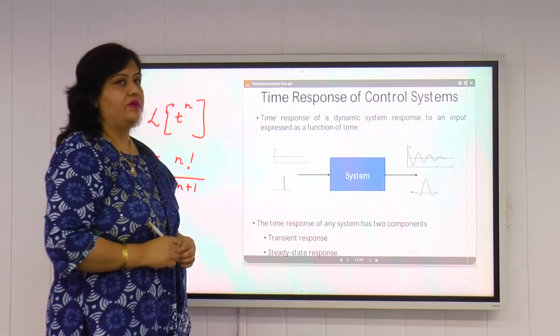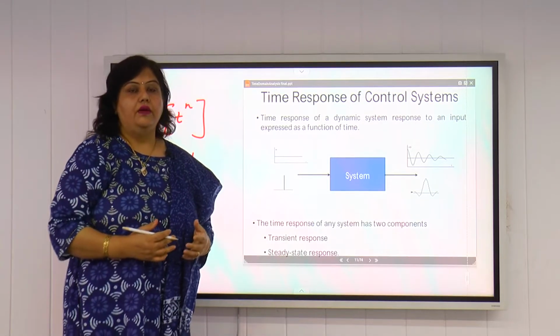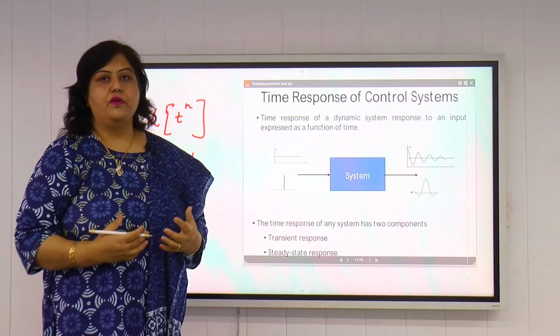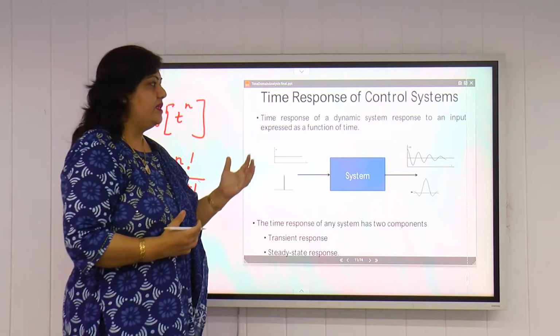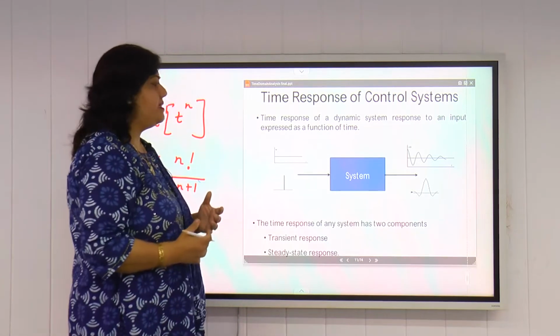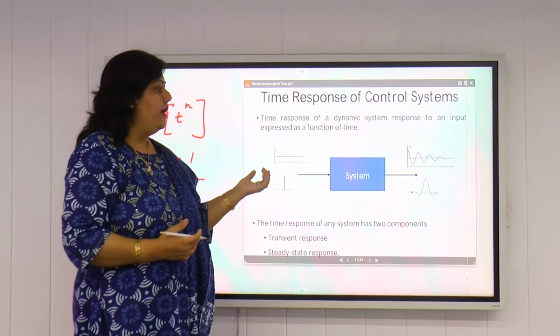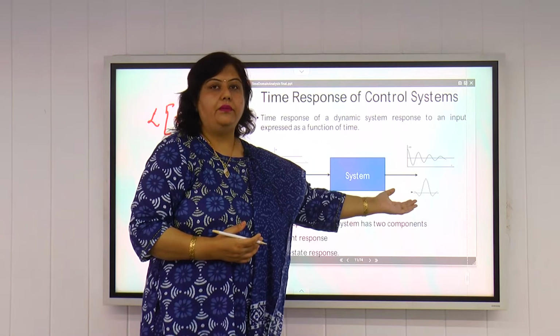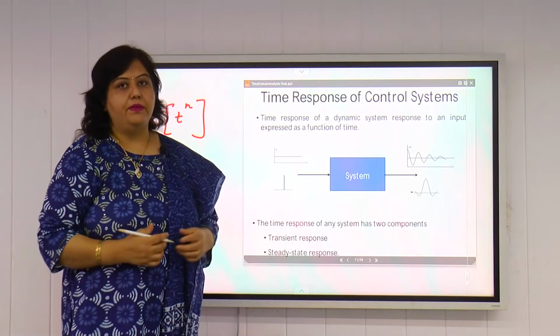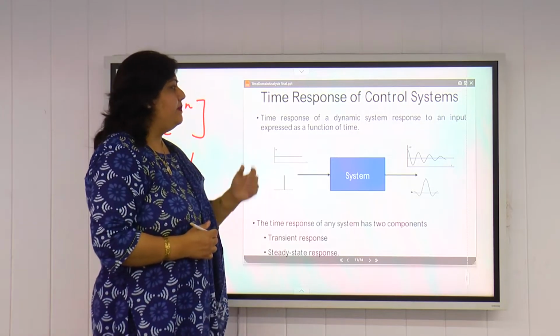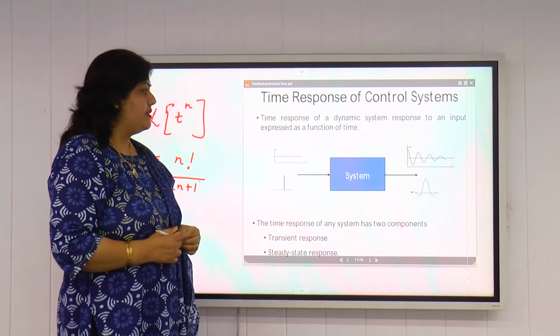Now what is time response of control system? Now we start finding out the dynamic behavior or time response of control system by using these test signals, by considering these test signals as the input. So if we have a system, we take some input and we plot the output with respect to time, that is known as time response of system in simple language. So time response of a dynamic system to an input is expressed as a function of time.